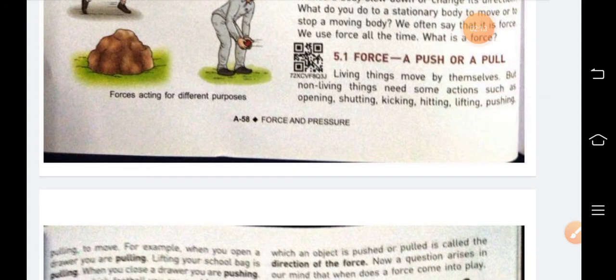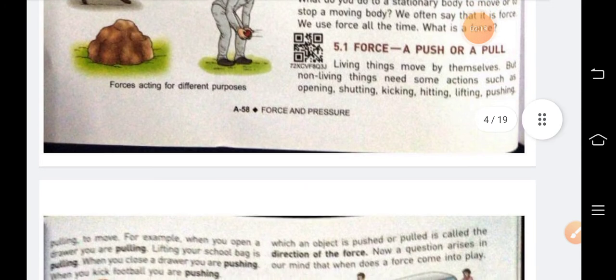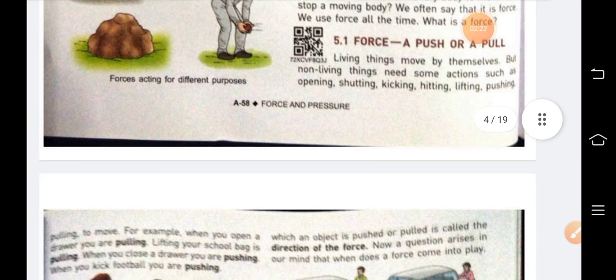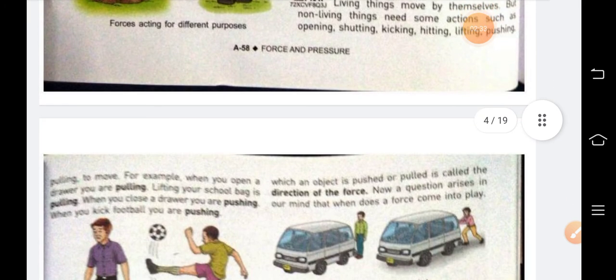Force is a push or a pull. Living things move by themselves, but non-living things need some actions such as opening, shutting, kicking, hitting, lifting, pushing, pulling, etc.